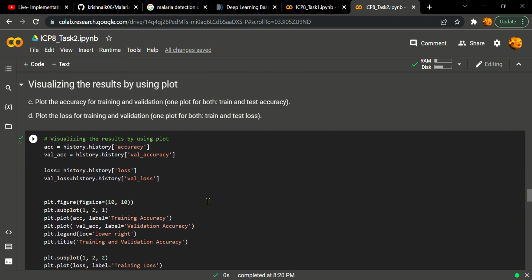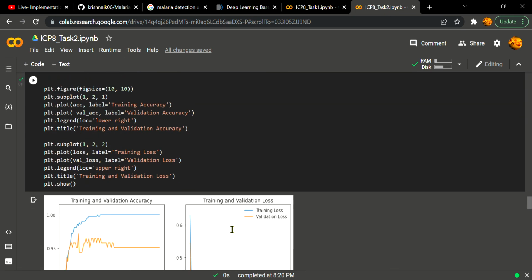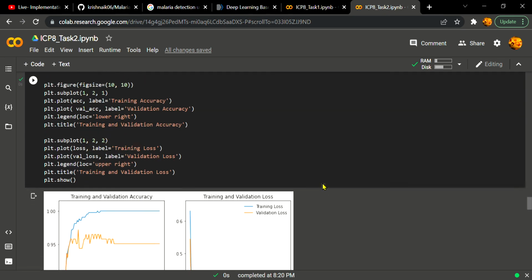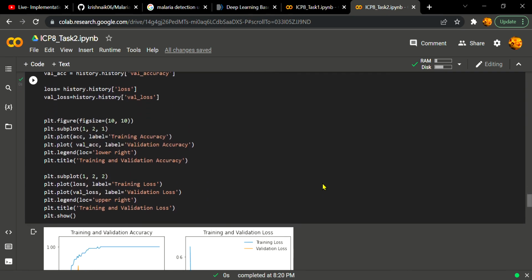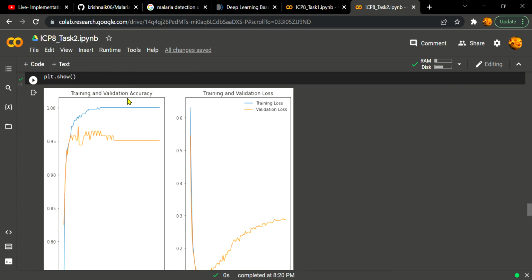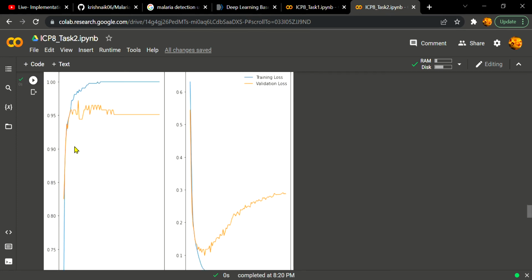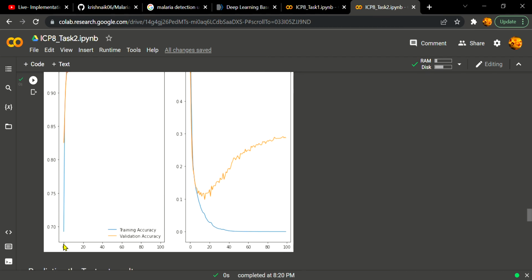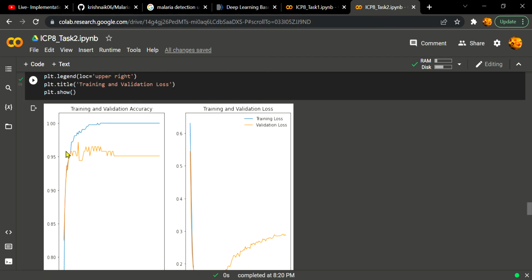So we are visualizing using Matplotlib. We can see here the training and validation accuracy. At the first epoch itself it went up to 95%, and the training accuracy keeps increasing and the validation accuracy remains at 95%.